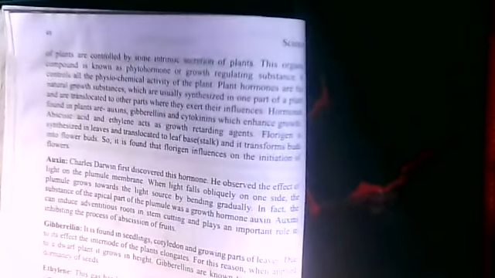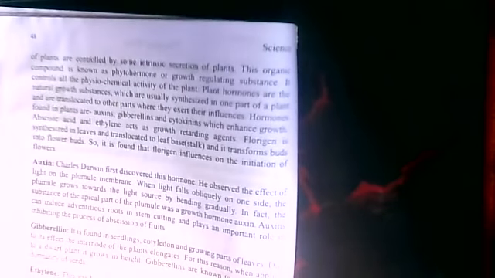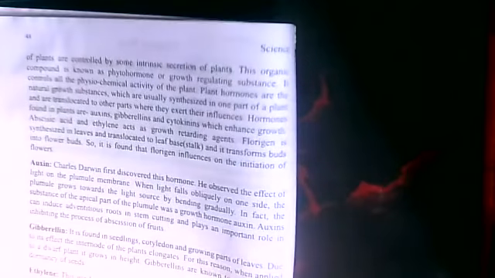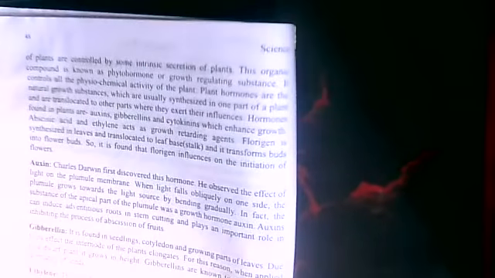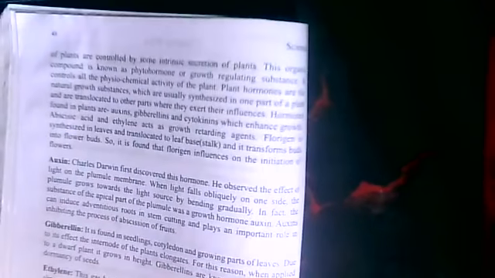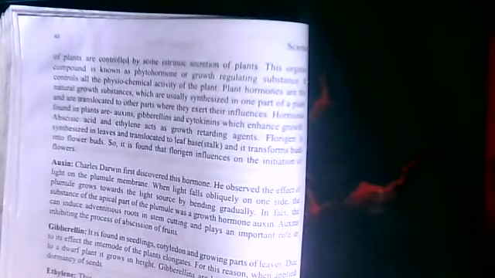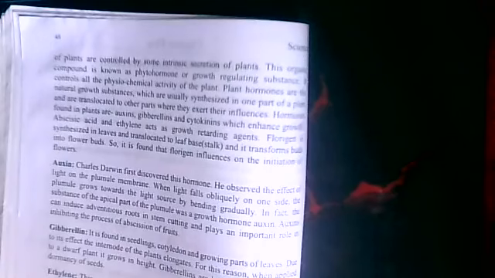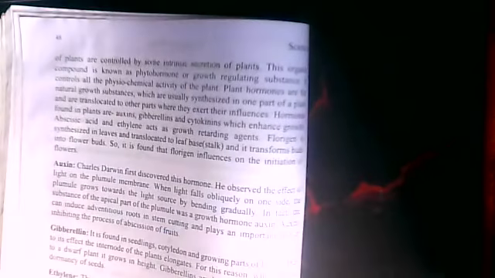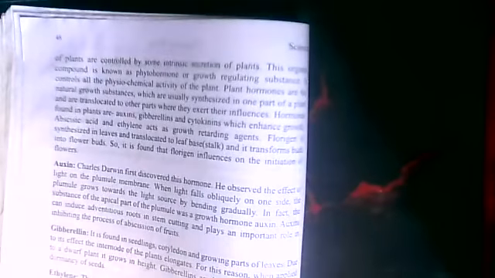Gibberellin, it is found in seedling, cotyledon and growing parts of leaves. Due to its effect, the internode of the plants elongate. For this reason, when applied to a dwarf plant, it grows in height. Gibberellins are known to overcome the dormancy of seed. Dormancy means sleeping stage, sleeping situation, sleeping condition, dormancy.